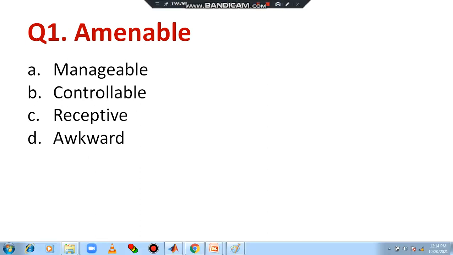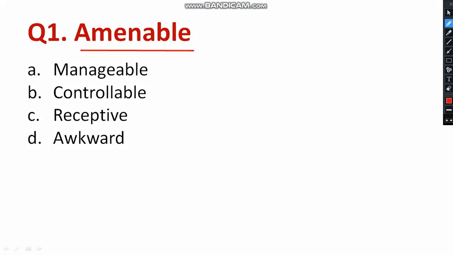So moving on to the first question. Amenable. Identify the opposite meaning of amenable. Manageable, controllable, receptive, awkward. See, A, B, C all are having similar word meaning. Suppose I don't know the word meaning of amenable, but I compare the options. Manageable, controllable, receptive all have similar meaning, similar to amenable. So finally I conclude that option D is just opposite to amenable. Awkward is the right answer for amenable. So likewise you can have a try on that.